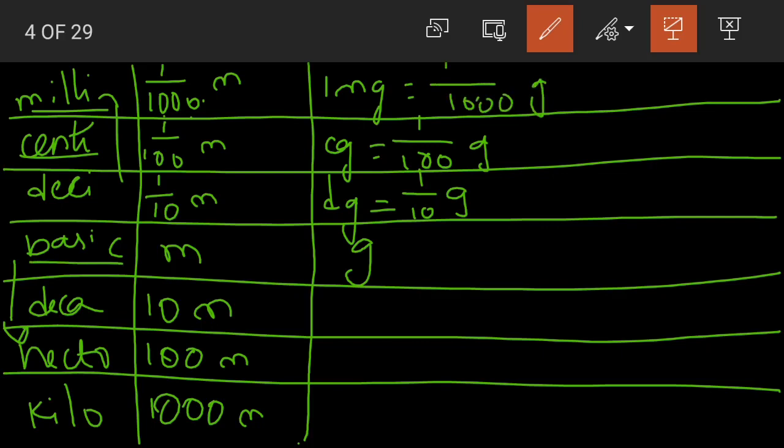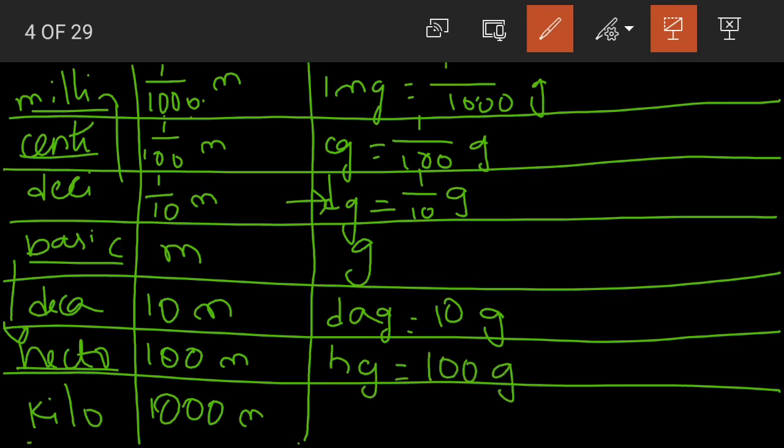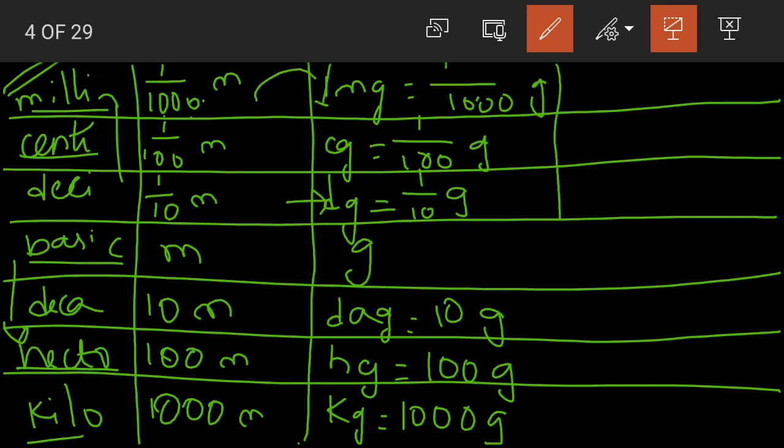Now coming to the other side of the basic, decagram, again DAG, use DAG, children. If you write DG, you will get confused with the decigram. So 1 decagram is equal to 10 grams. Hecto, hg, hectogram. 1 hectogram is equal to 100 grams. Then we have kilo, kg. 1 kilogram is equal to, this we already know, 1000 grams. See, just by understanding the pattern followed for the units of measurement of length, we've applied the same for the units of measurement of mass as well.